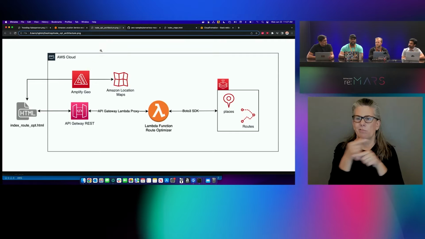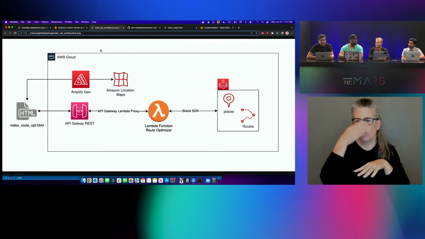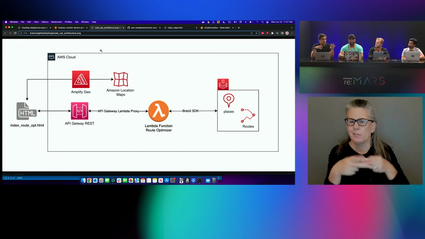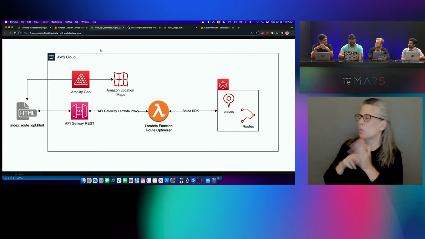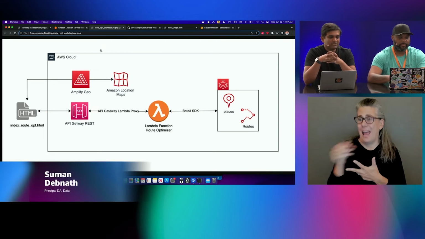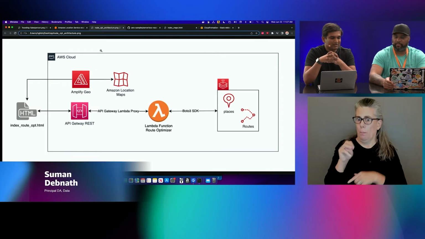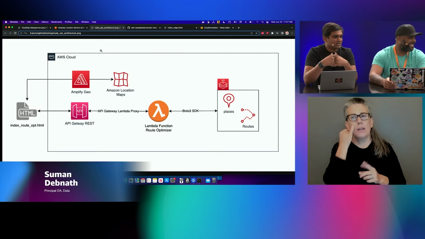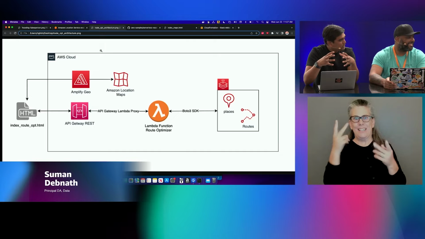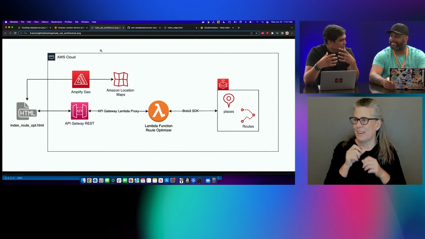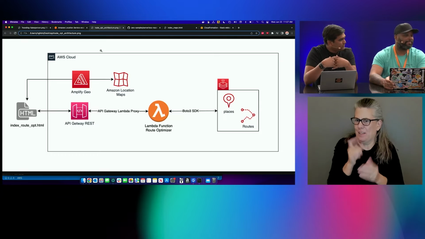And we'll see that in just a second when we get into the demo. Excellent. So I think there's a lot going on. We have Amplify Geo, REST API, Lambda, and the Amazon Location maps. So we are all visual people, right? You want to see all of this in action. And I'm very sure that we are not going to deploy this manually, right? So we must be using some automation to deploy this whole application, right?